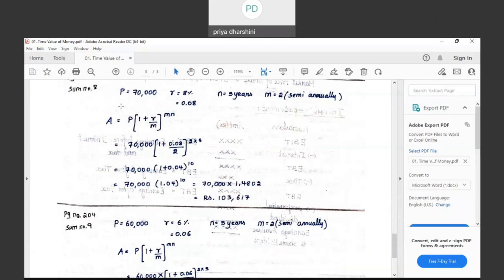So A is equal to P into (1 plus R by M) to the power of Mn. 70,000 into (1 plus 0.08 divided by 2) to the power of 2 into 5. 1.04 to the power of 10. So you get the maturity value or the future value. Is this sum clear to all?